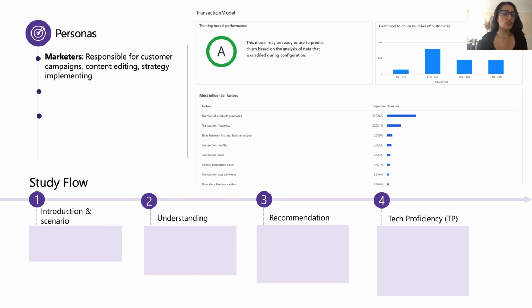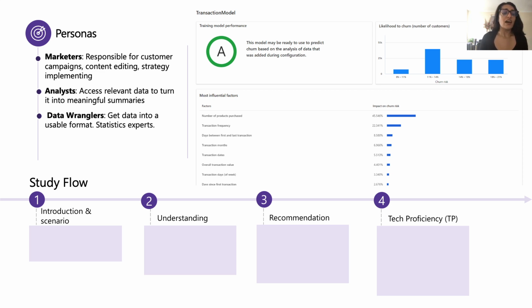We had marketers who were responsible for customer campaigns and content editing, analysts who access relevant data and turn it into summaries, and we had data wranglers who are statistical experts. We offered them this dashboard on the right that constituted a human and machine scenario wherein users receive the baseline performance or output of a system without much explanation or interaction.